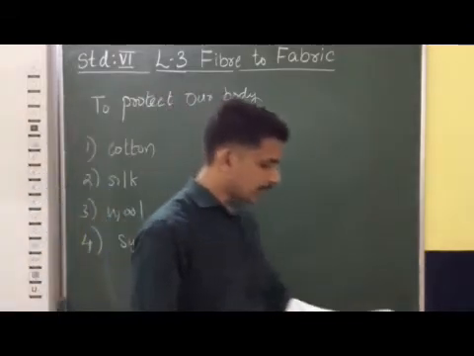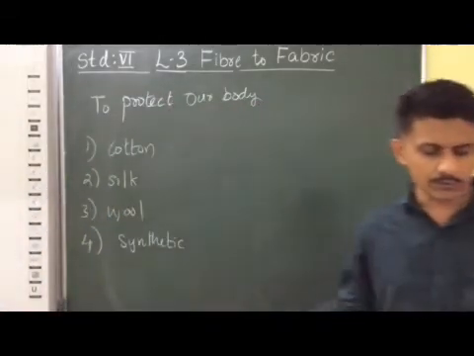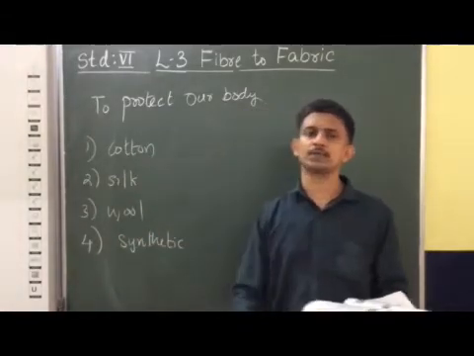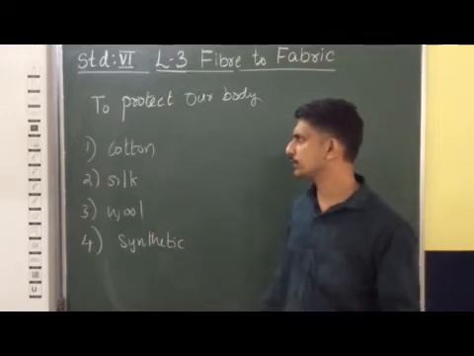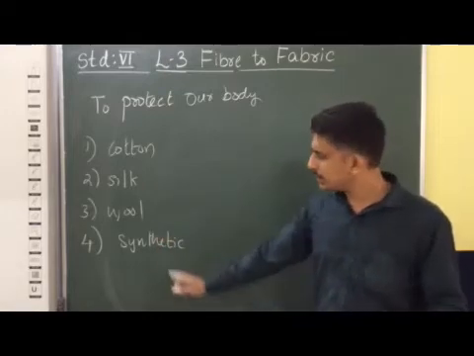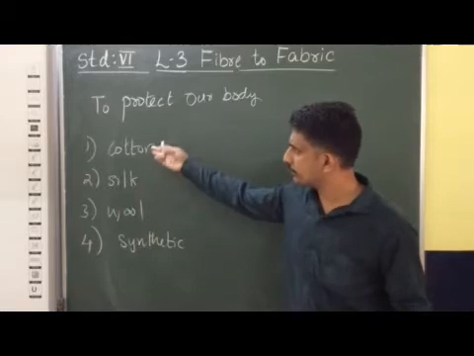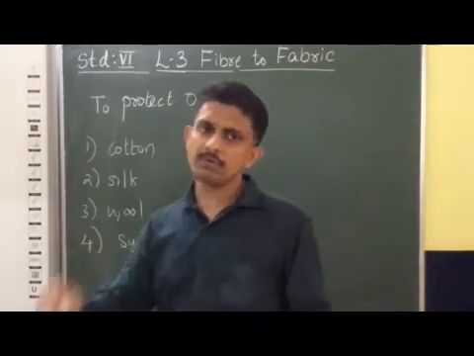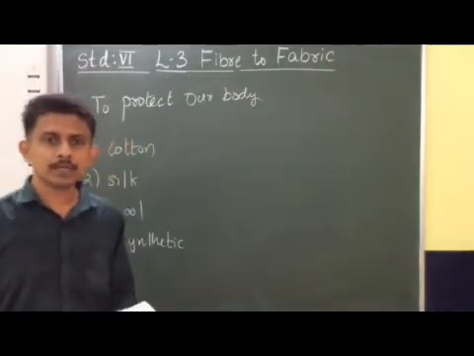So these are the 4 types of material we use for making cloth. Sometimes we also mix cotton or wool with synthetic, and that type of mixture is also used for making cloth.